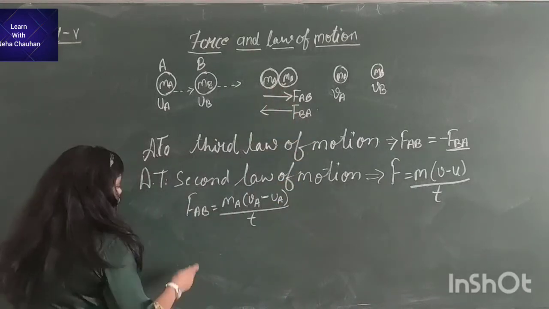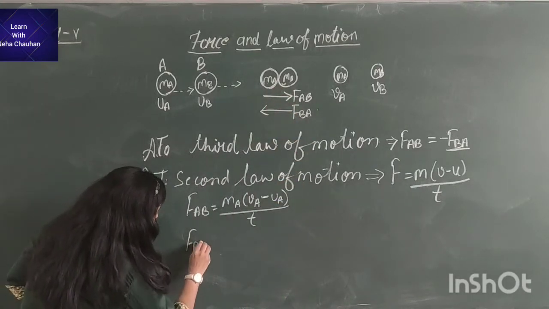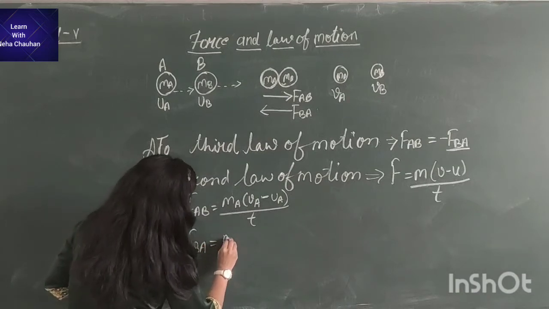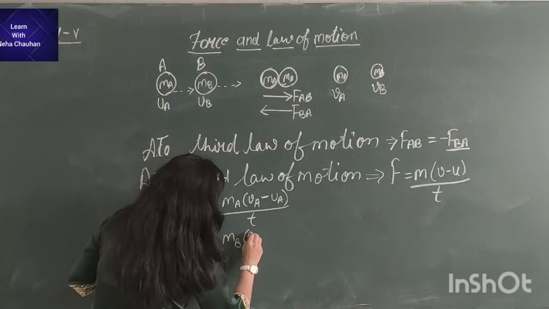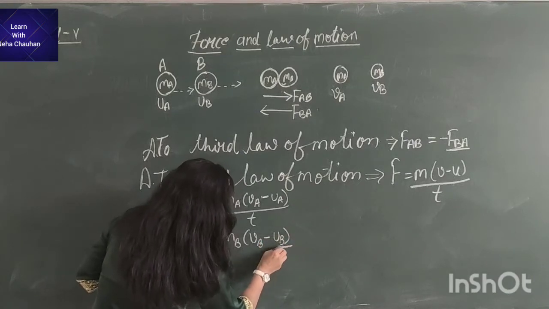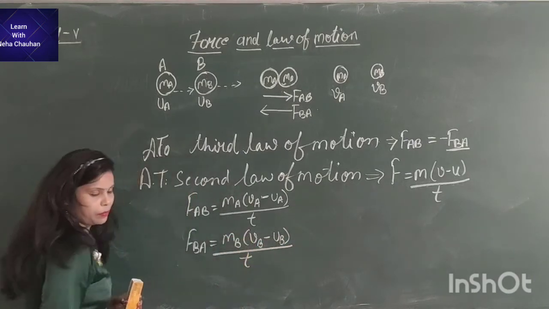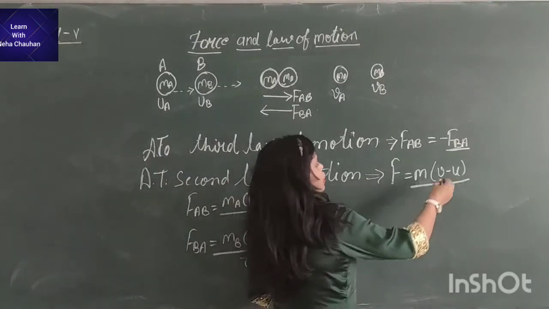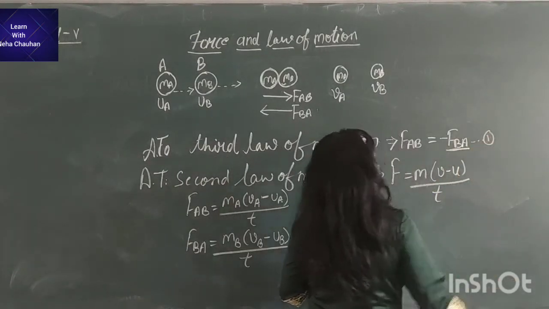For FBA, MB (VB minus UB) divided by t. Let's say this is equation number 1.